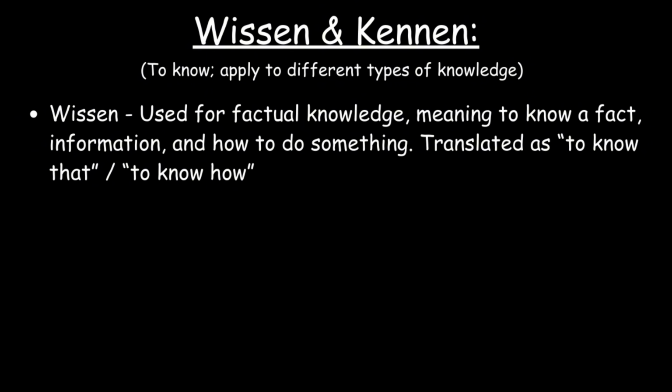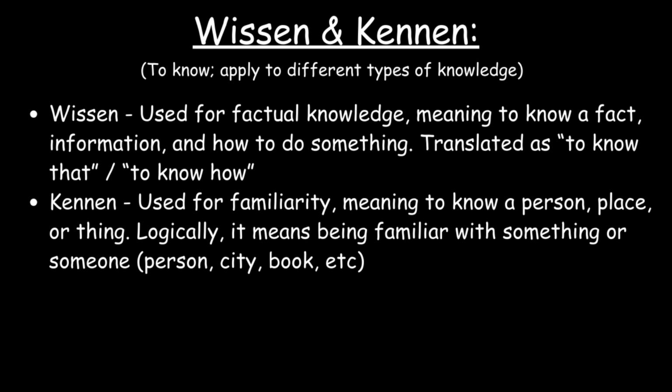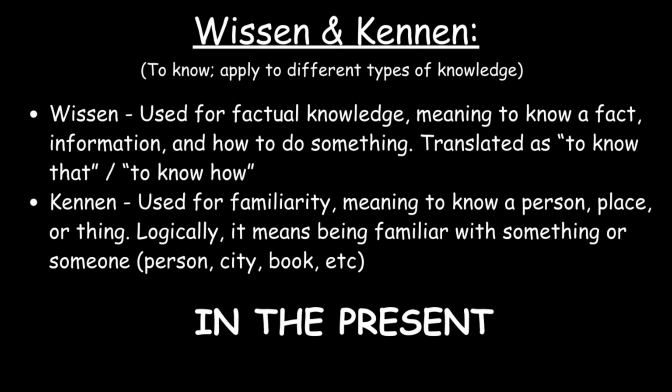On the other hand, kennen is used for familiarity, meaning to know a person, place, or thing. It refers to being familiar with something or someone, like a person, a city, a book, etc. This is the main difference between the two, so let's see how they get conjugated. In this video, I'll show their conjugations only in the present, because other tenses will be explained in the next videos, considering that German has regular and irregular verb conjugations.